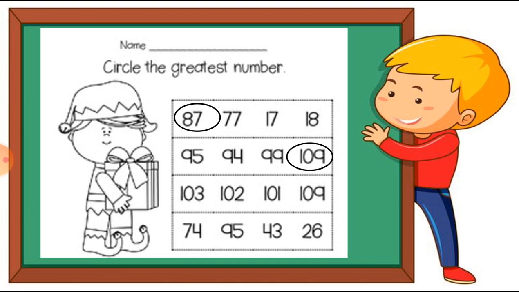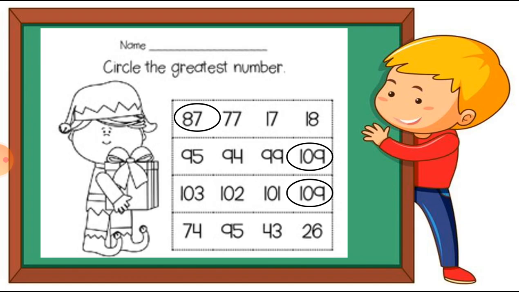Let's see example number 3, in the third column, third row. Here is 103, 102, 101 and 109. Between these 4 numbers, which is the bigger number? I have to find the greatest number. Maybe 103? Is it true? No. So 101? No, this is also not the greatest number. So which is the greatest number? Yes, this is 109. Here also 109 is the bigger number, so I circle it.